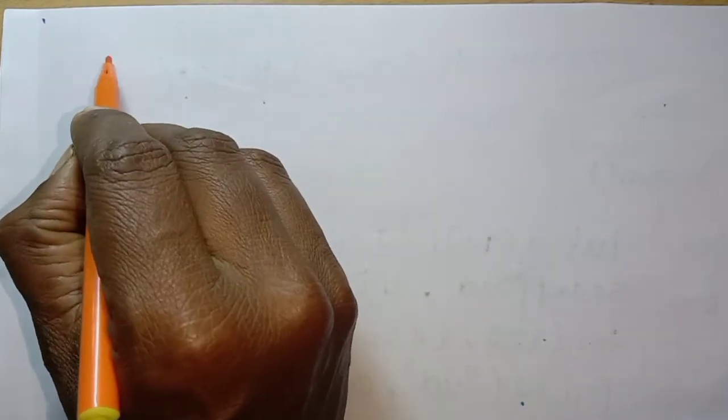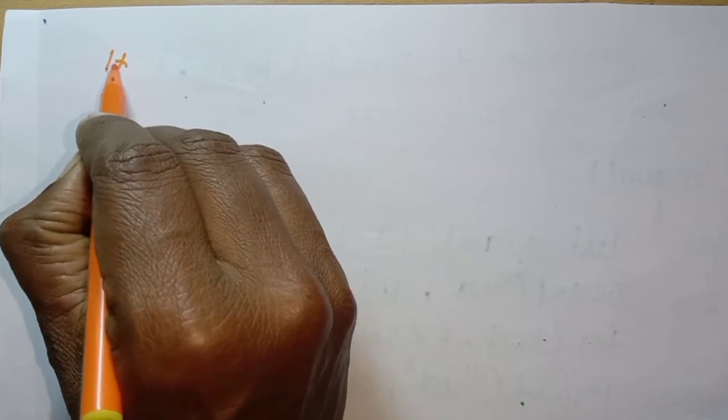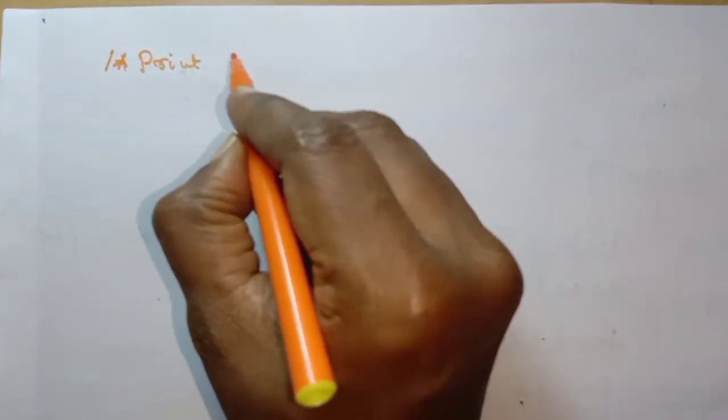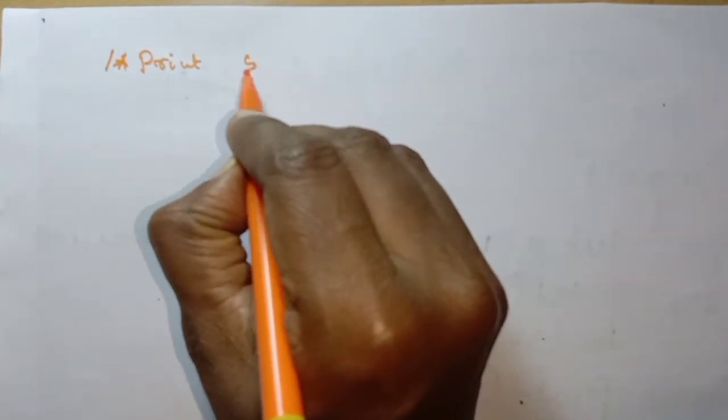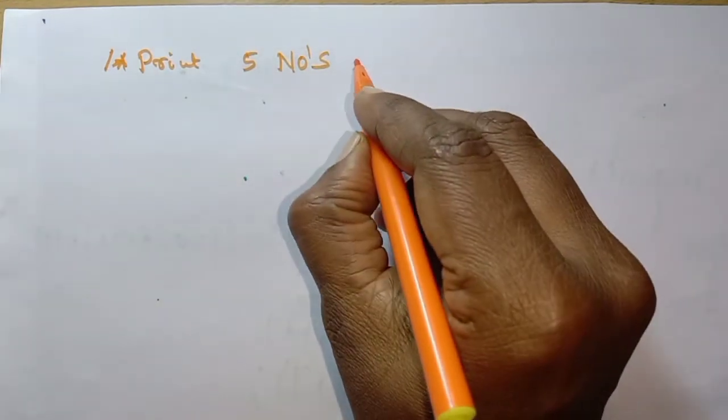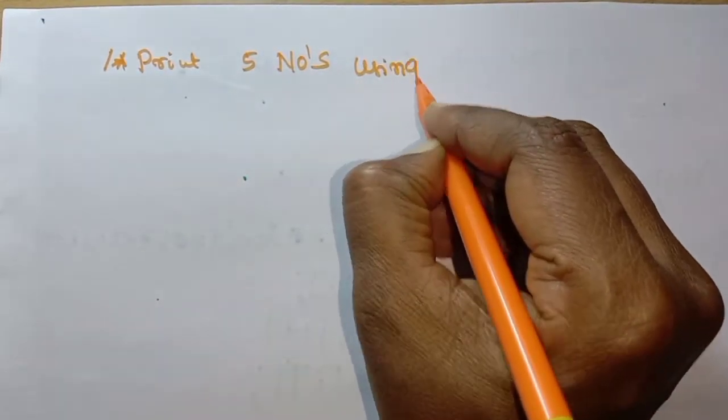Now my intention is, first let us print a simple program. Print 5 numbers using an array only. Let us print today.